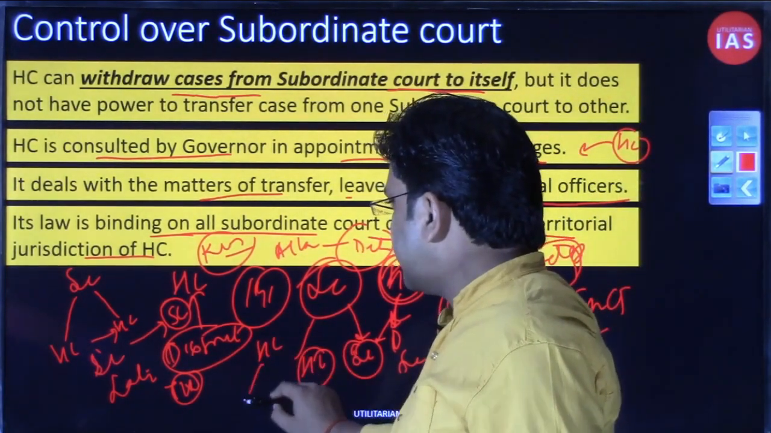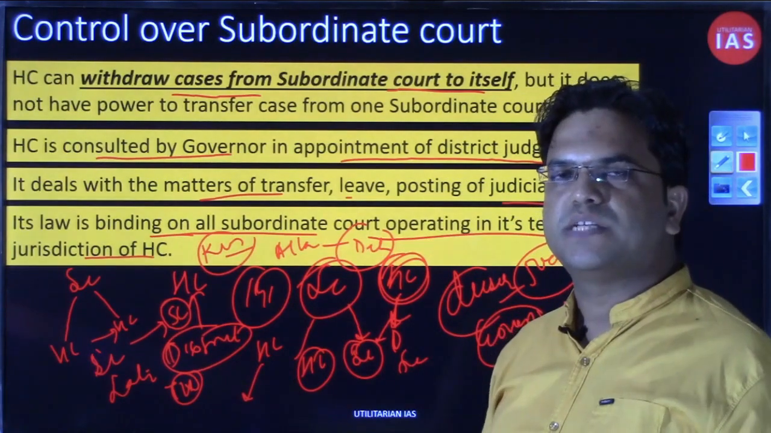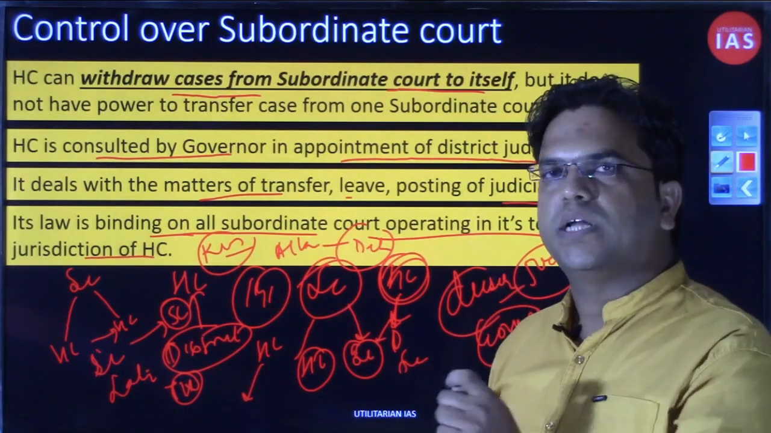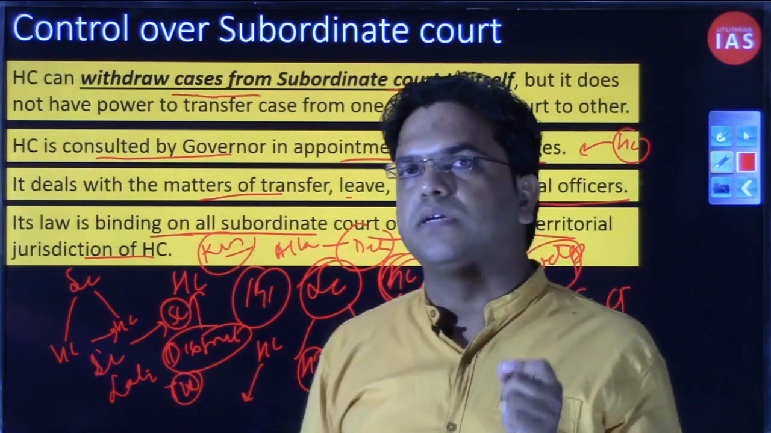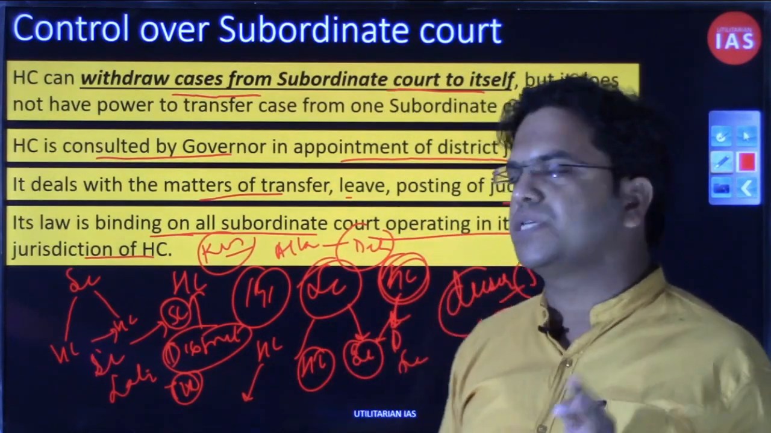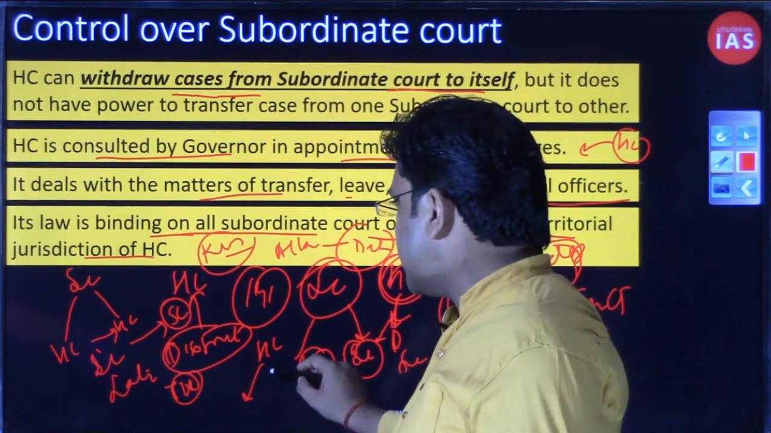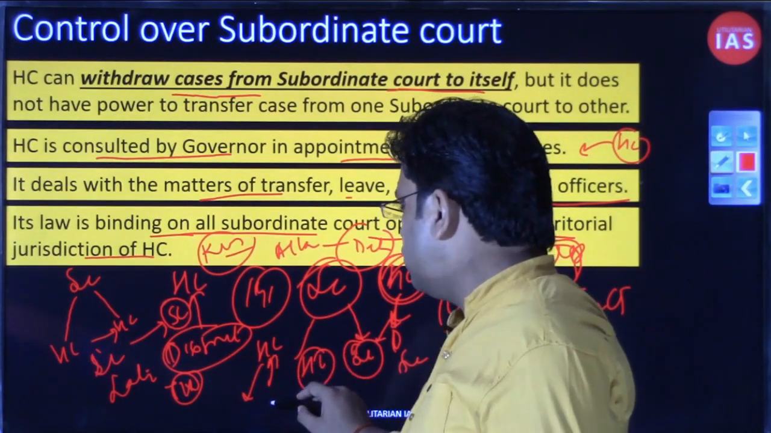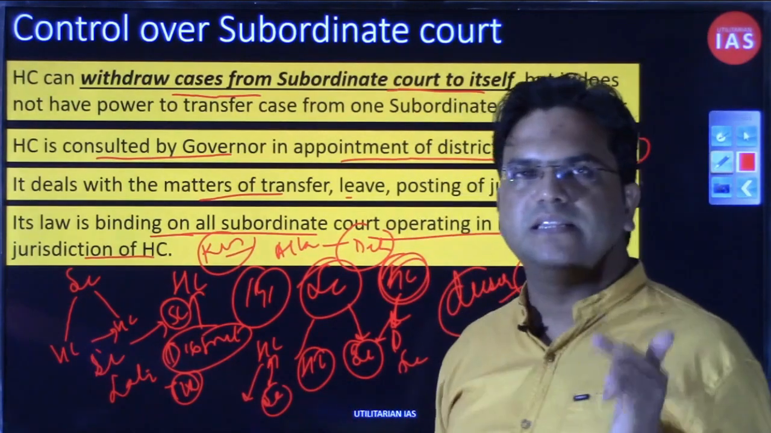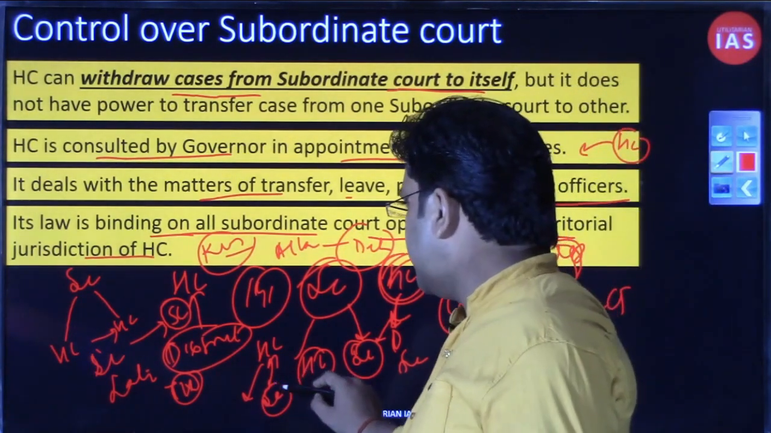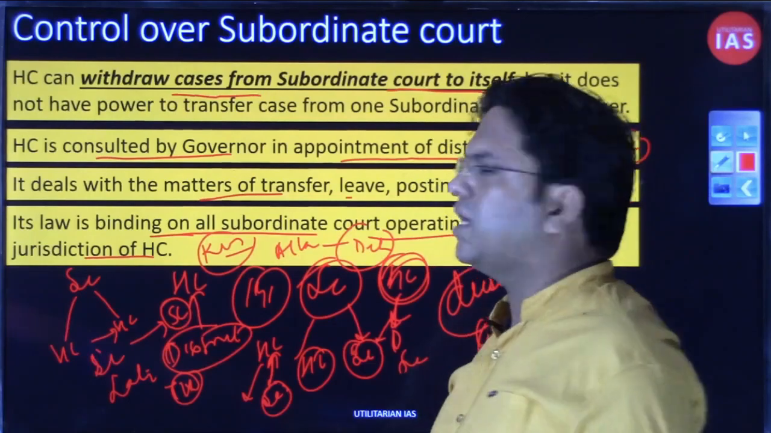High Court can't ask any subordinate court to transfer a case from one subordinate court to another subordinate court, even though both subordinate courts are within the territorial jurisdiction of that High Court. The maximum the High Court can do is ask that subordinate court to transfer the case it is dealing with to itself, to the High Court.